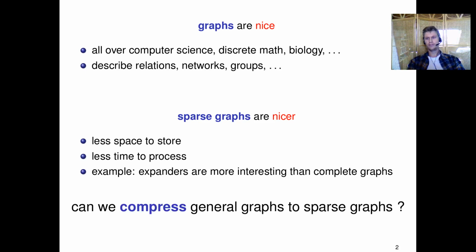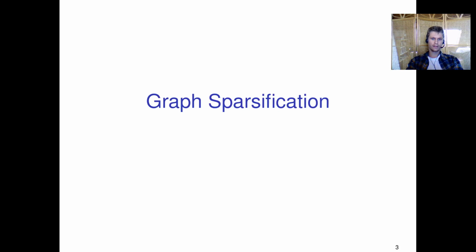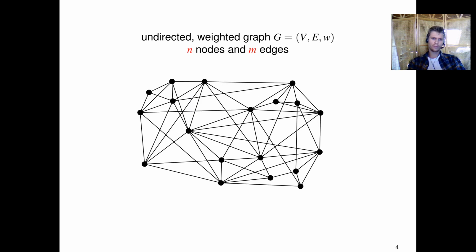So this raises the general question whether we can compress general graphs to sparse graphs. This is basically the domain of graph sparsification. In graph sparsification, for the purpose of this talk, we'll be considering undirected weighted graphs G with node set V, edge set E, and non-negative weights W, and the graph has n nodes and m edges. These are important quantities here.